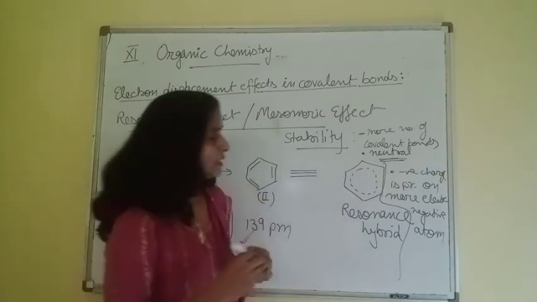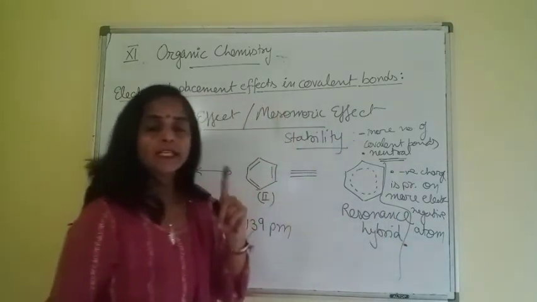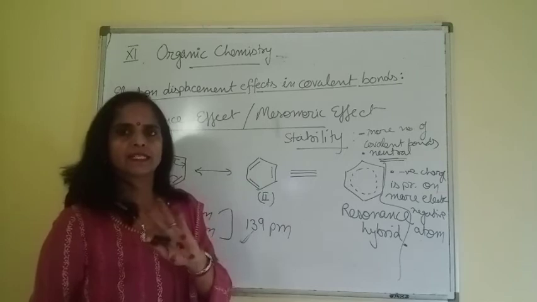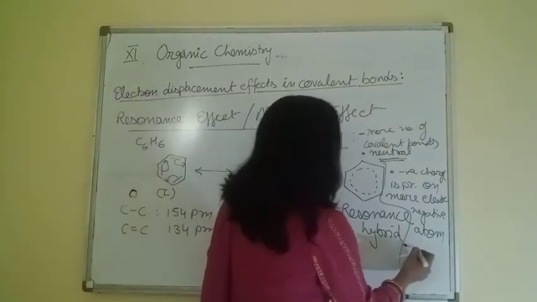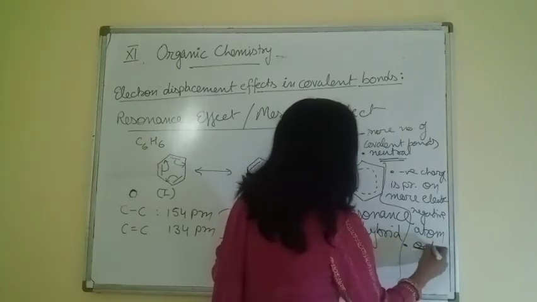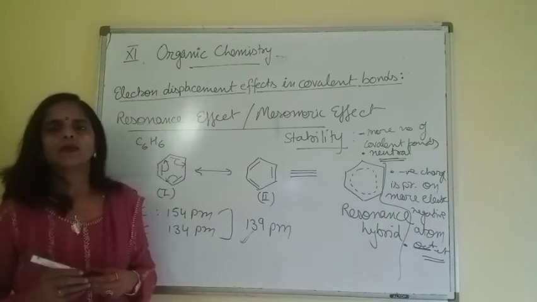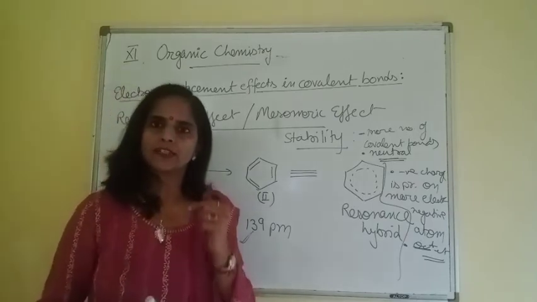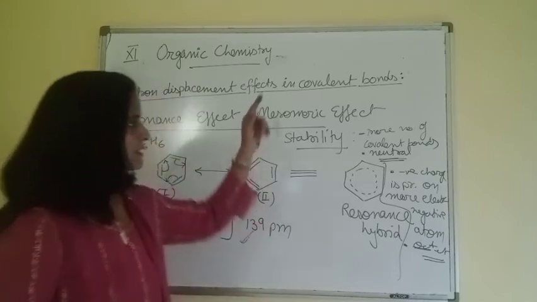And the last and very important factor for resonance is octet should be completed, except hydrogen. In hydrogen, it is not possible to complete octet, right? So the last one is octet should be completed. Only then is that structure considered a resonating structure. So these are some parameters.